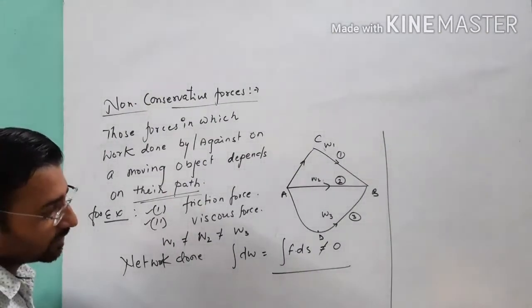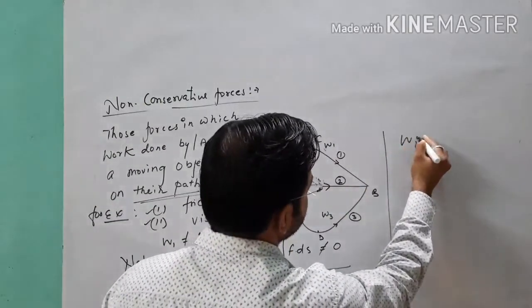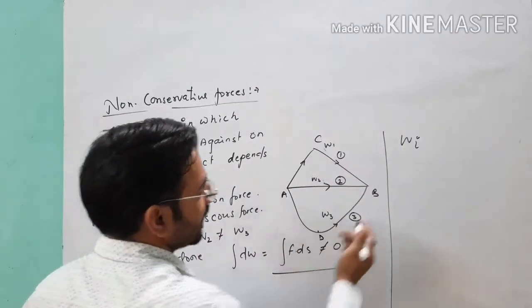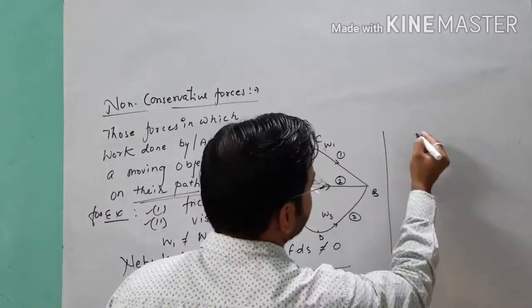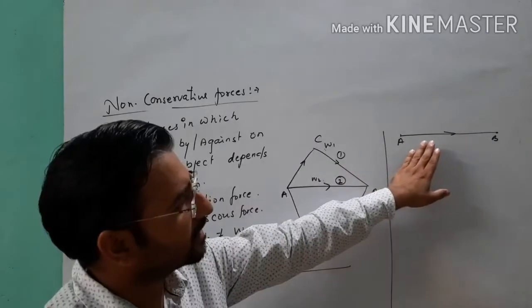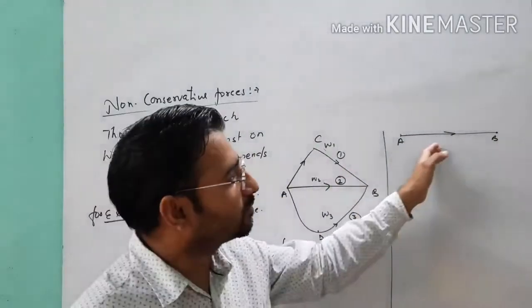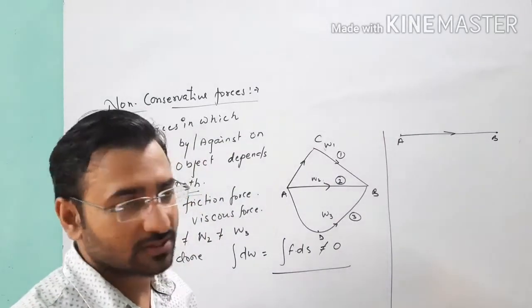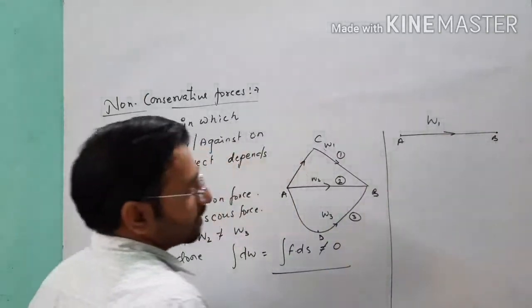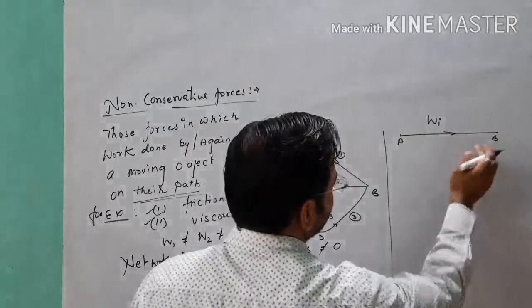So after that, when we talk about one of the conditions, suppose Wi is the initial work done. If we are thinking about one condition, suppose we are carrying the object from A to B, and you consider the surface is a rough surface, so that time you need more work as compared to a smoother surface. So here, suppose I consider Wi is the initial work done to carry the object from A to B,